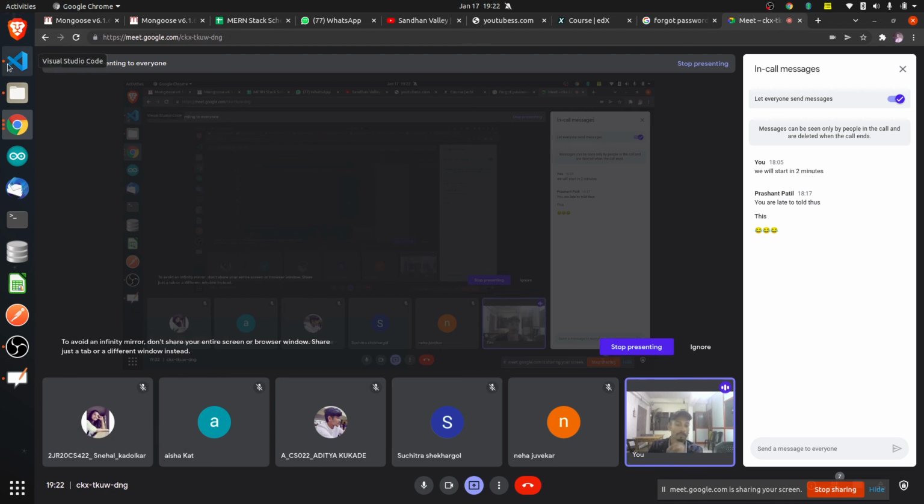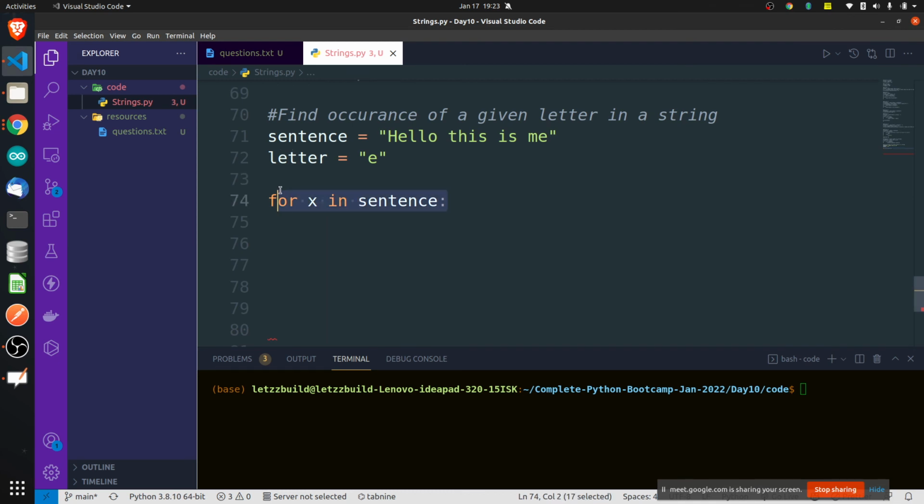And which is the function which we use to find the occurrence? Which function do we use if you want to find the occurrence of any letter in a string? Are you able to hear? Which function will we use? We solved it in the last question only. Count. Count, right. The count function is used to find the occurrence.